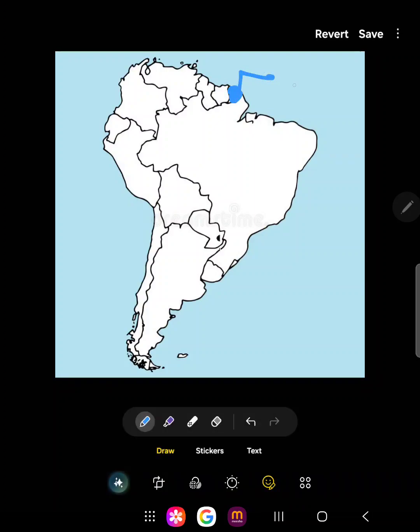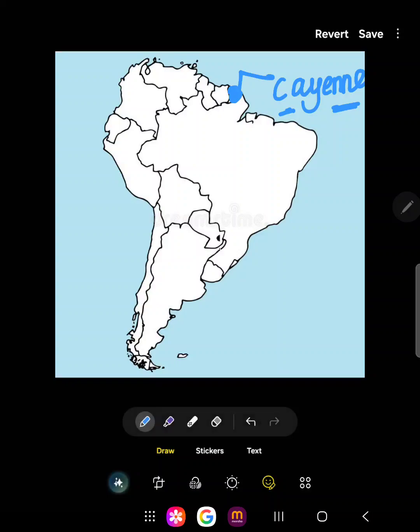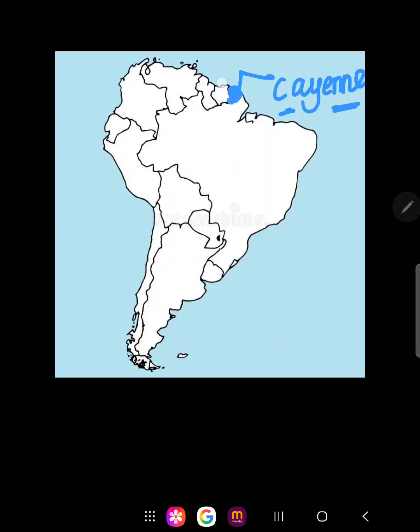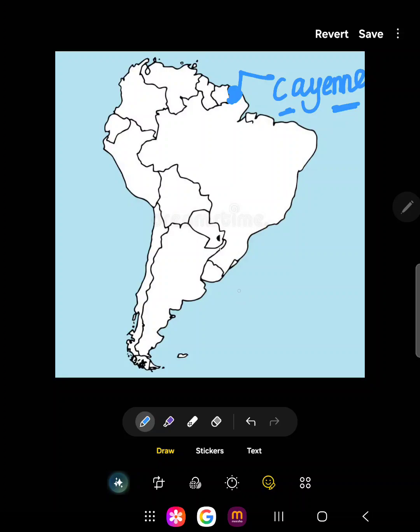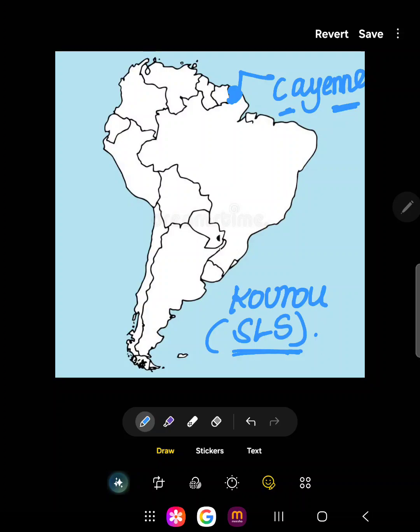It is Cayenne. Please note it down. French Guiana, capital Cayenne, a place called Kourou, where there is a satellite launching station, just like Sriharikota in India is very famous.